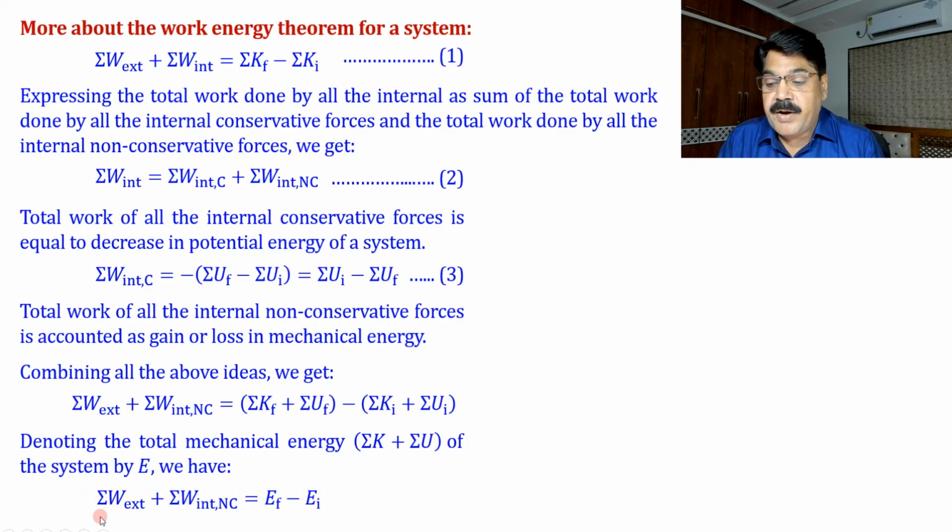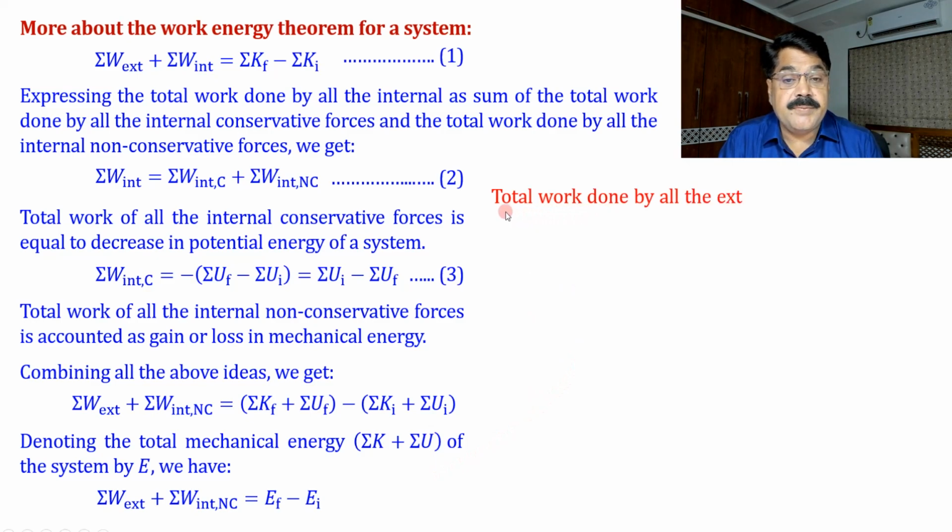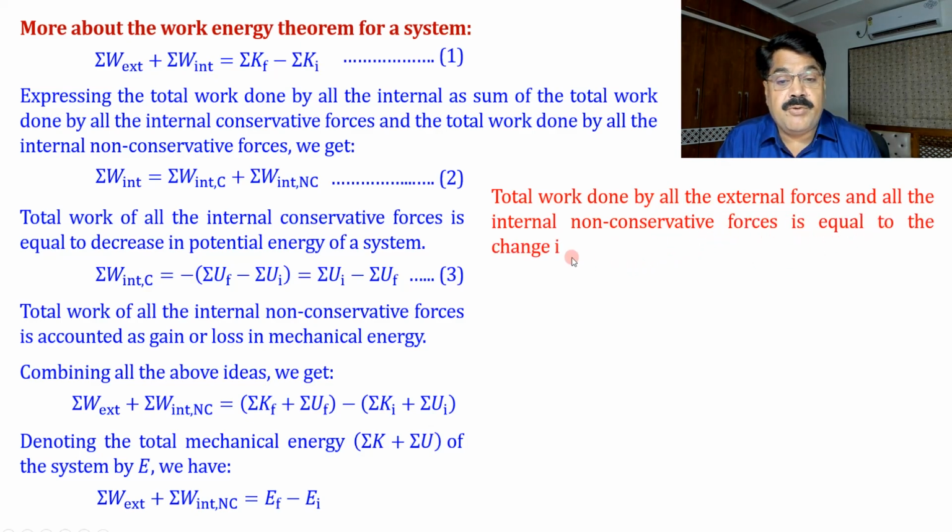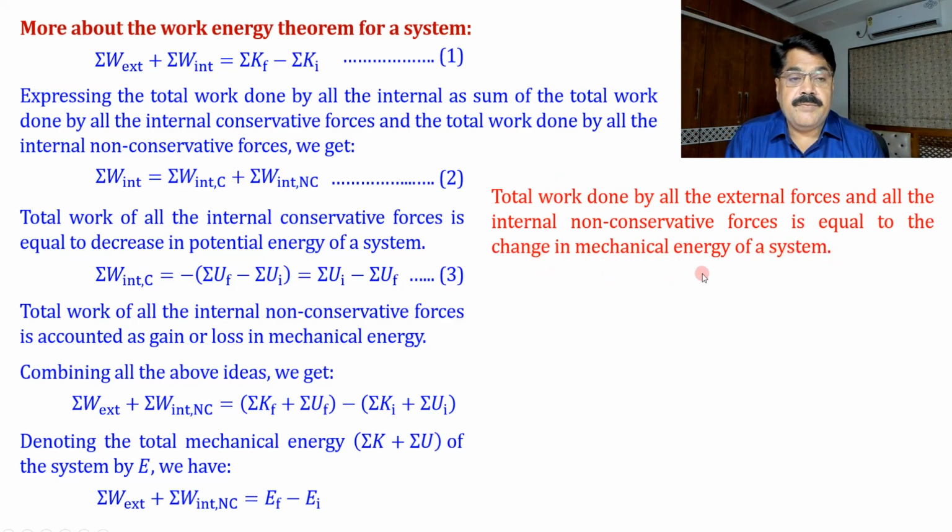So that is the final or general statement of the Work-Energy theorem. The total work done by all the external forces on the system plus the total work done by all the internal non-conservative forces within the system will be equal to the change in total mechanical energy of the system. So here we are writing the statement: total work done by all the external forces and all the internal non-conservative forces is equal to the change in mechanical energy of a system. This idea will be referred to as the general work energy theorem for a system.